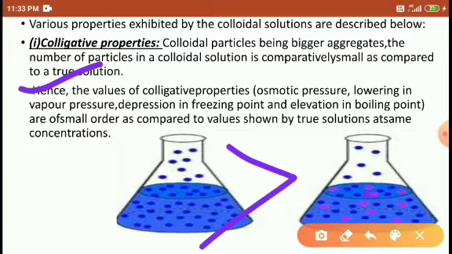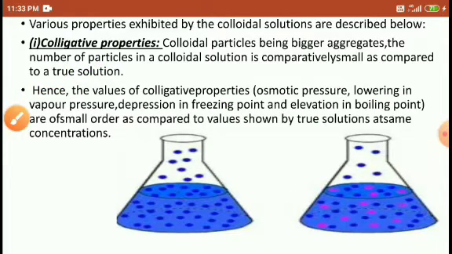Hence the values of the colligative properties, like lowering of vapor pressure, depression of freezing point, and elevation of boiling point, are small for colloidal solutions as compared to the true solution, right students?